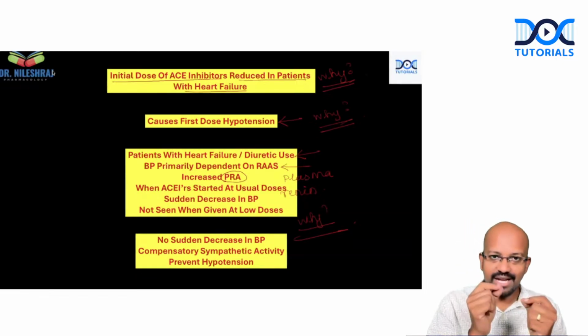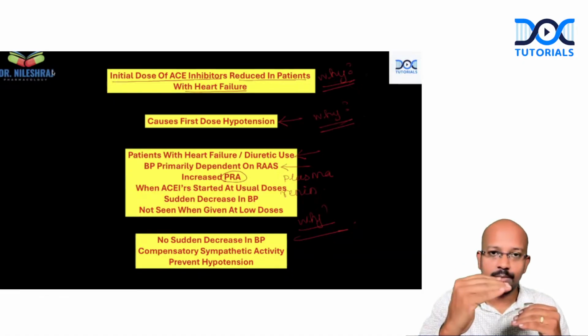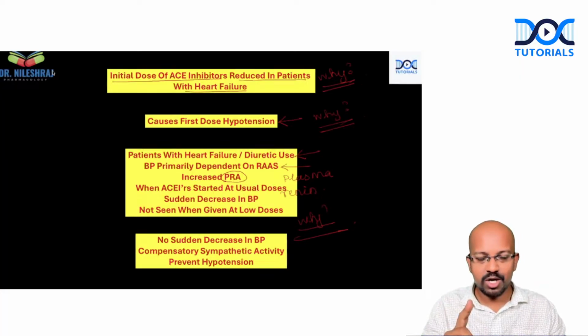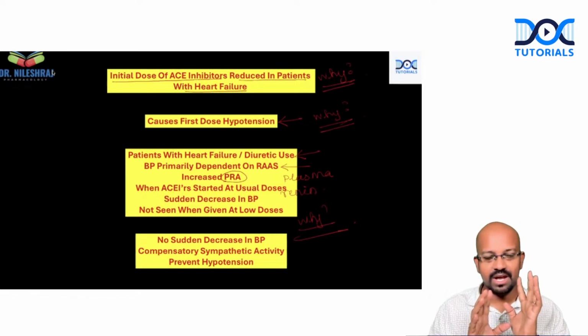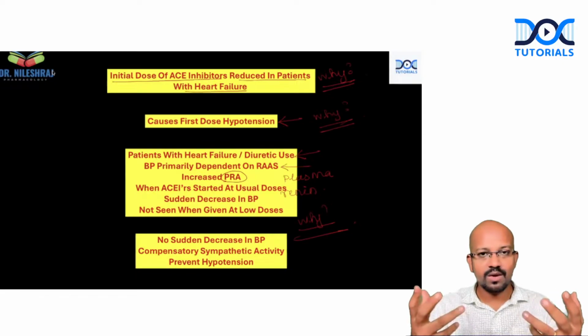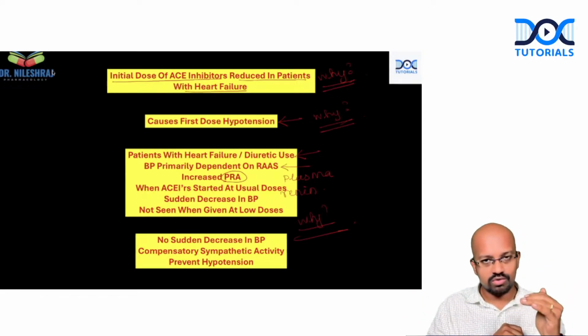The second one: why is the initial dose of ACE inhibitor reduced? Because when you give normal doses, there will be first dose hypotension. And why is there development of first dose hypotension? Again, because of increased plasma renin activity. When you give normal doses, there will be a sudden drop in the blood pressure, which the patient cannot tolerate. So that's the reason why we have to start at low doses.